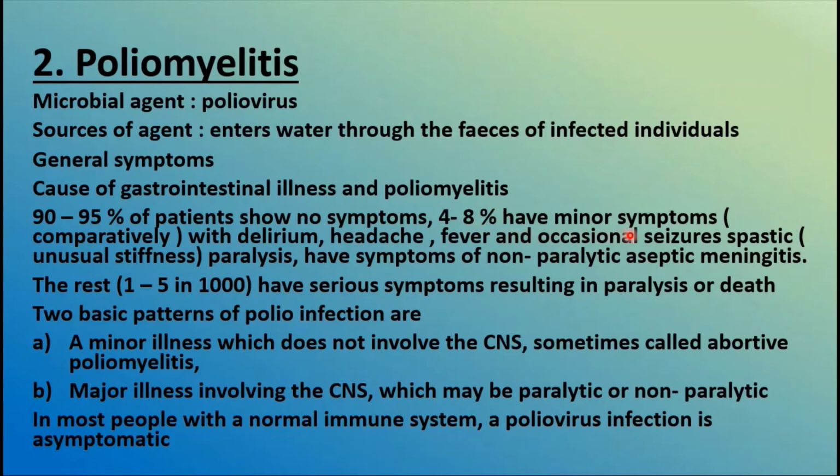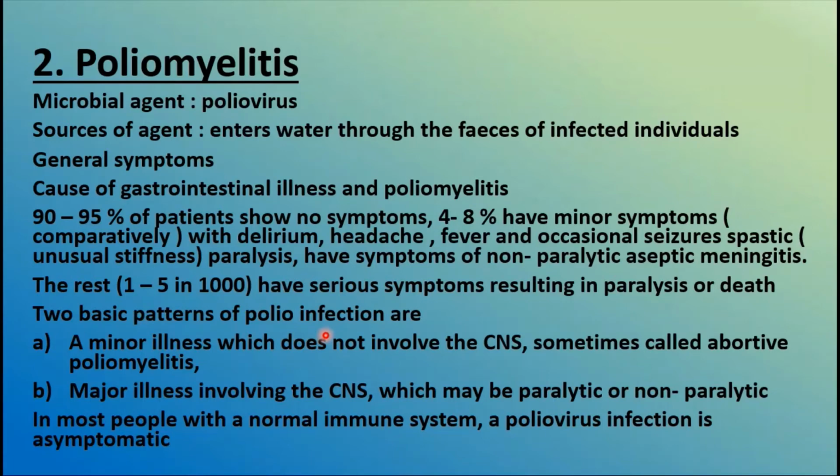Only 4 to 8% are going to have minor symptoms comparatively, with delirium, headache, fever, and occasional seizures, spastic, that is unusual stiffness, that occurs. Then paralysis have symptoms of non-paralytic aseptic meningitis. And the rest, about 1 to 5 in 1,000 people affected, is going to have very serious symptoms resulting in the paralysis or death of the patient affected with the poliovirus.